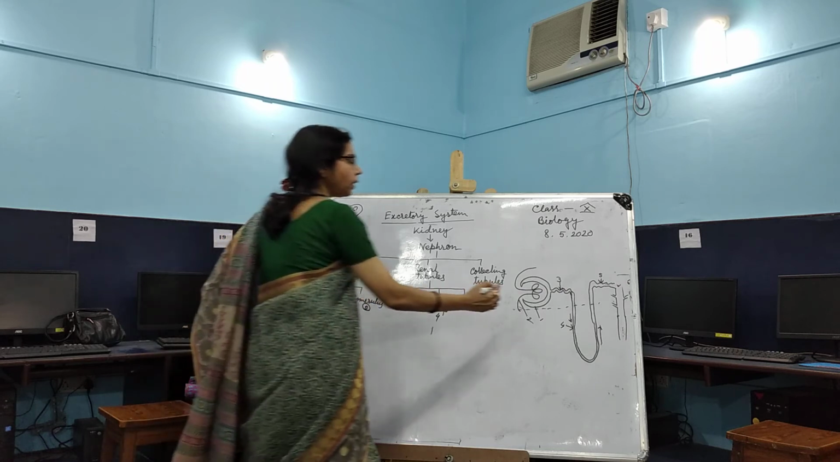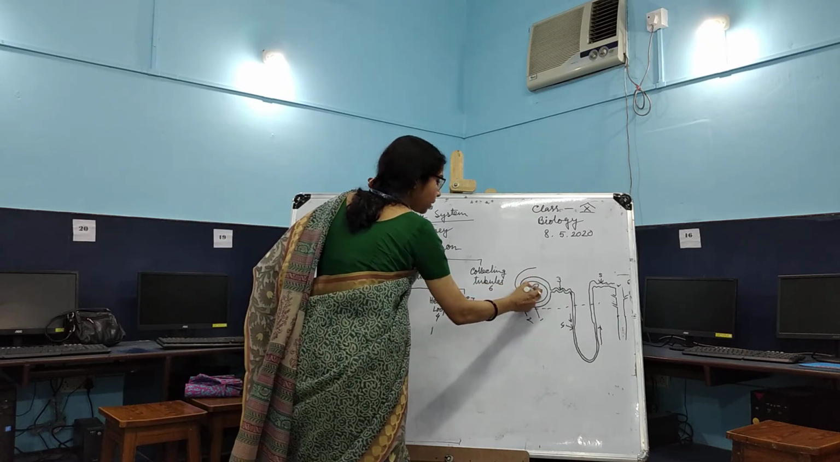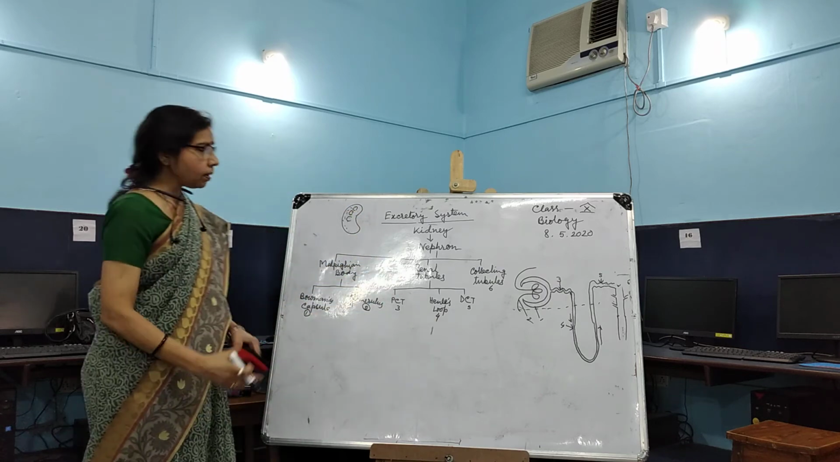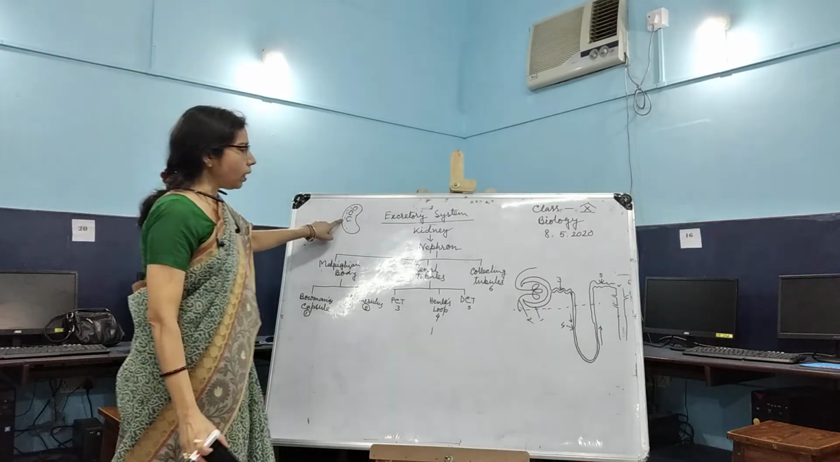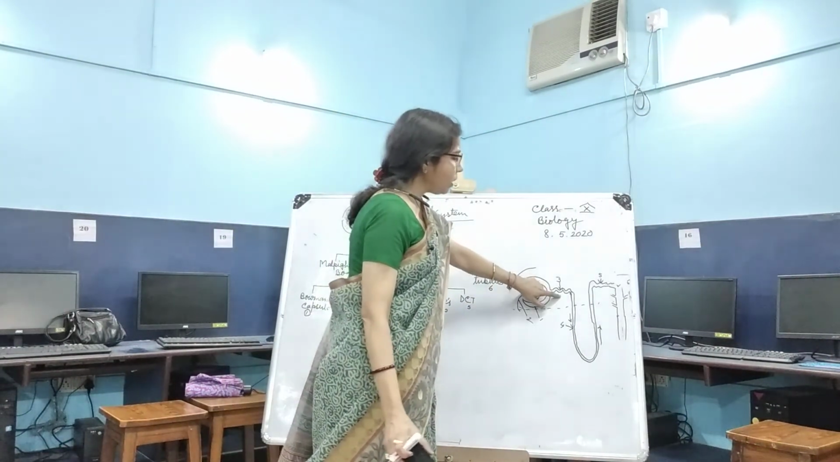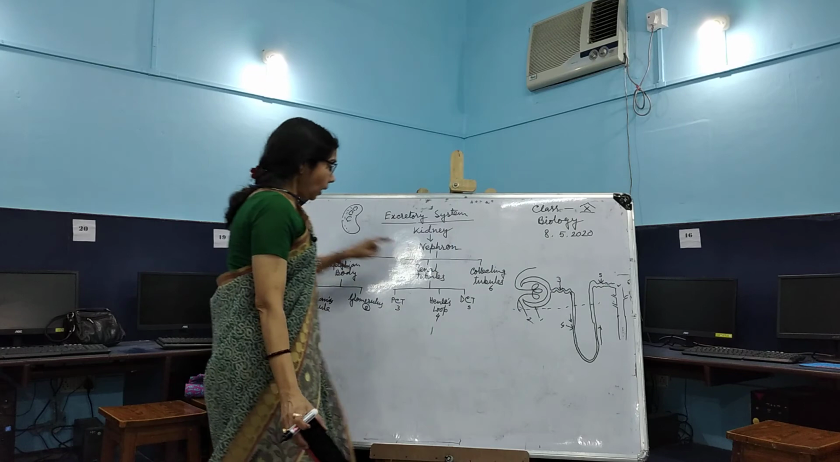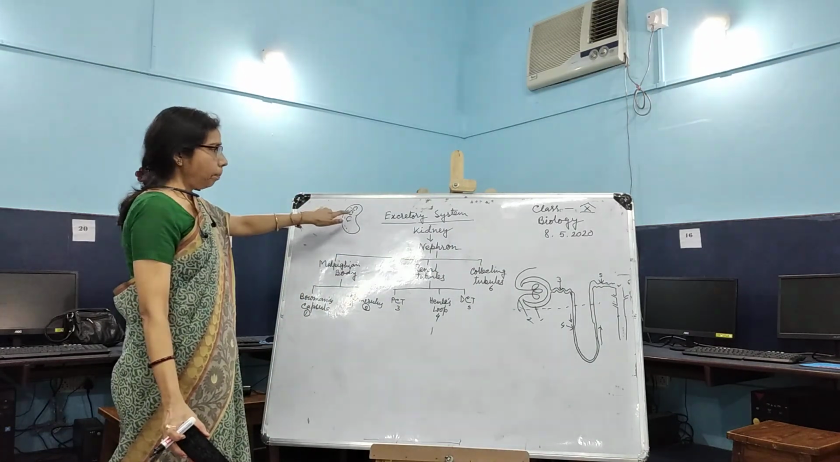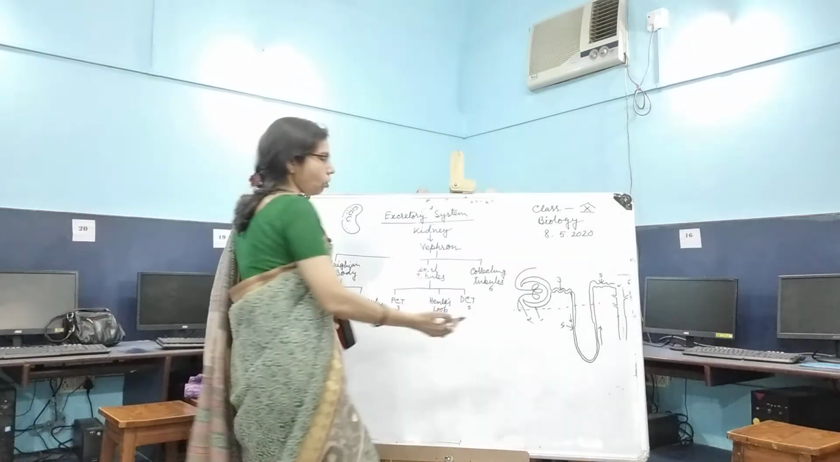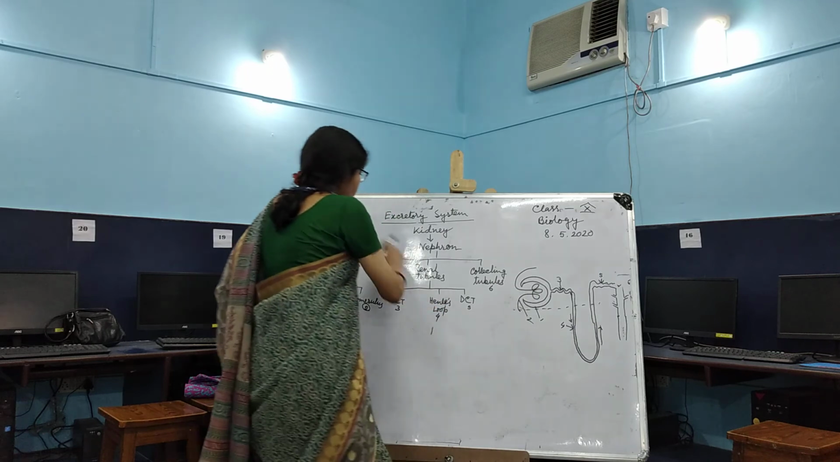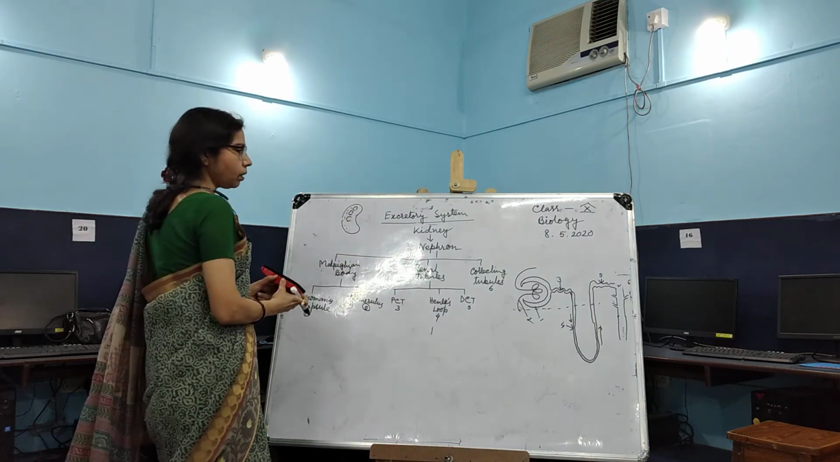Why does the renal cortex have a dotted appearance? Because the renal cortex consists of the Malpighian body, PCT and DCT. That is why it gives a dotted appearance. And the renal medulla consists of Henle's loop and collecting tubules. That is the functional structure.